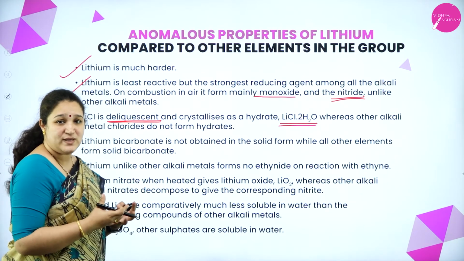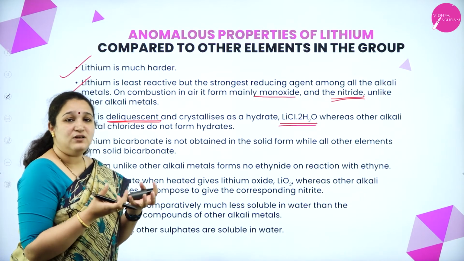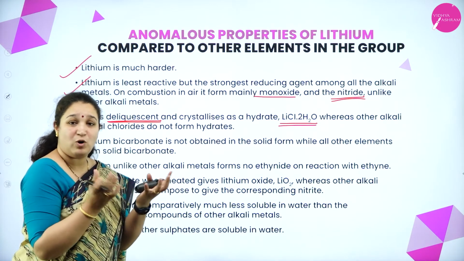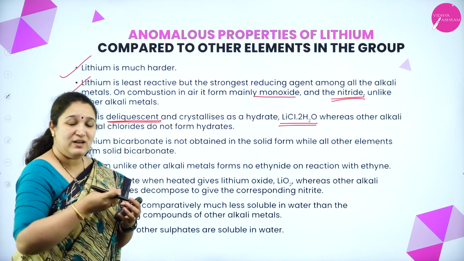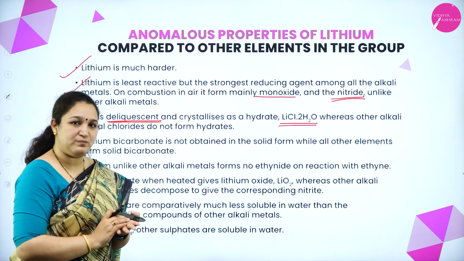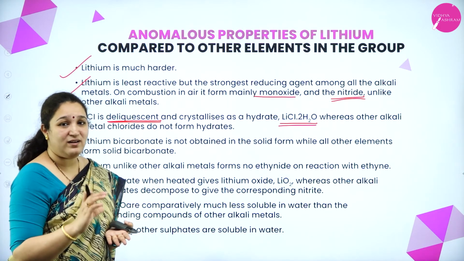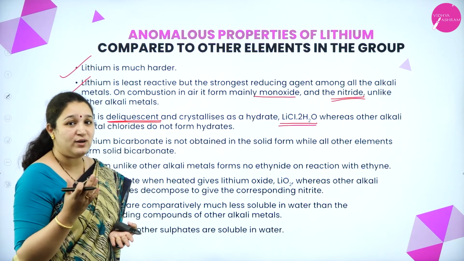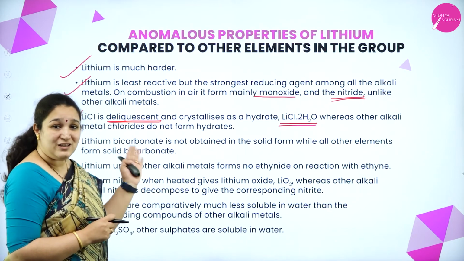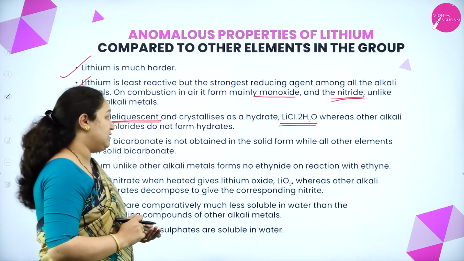Lithium chloride is deliquescent. What is the meaning of deliquescent? Deliquescent means they have the ability to absorb water or moisture from the surroundings. So they will become liquid if you keep them just like that in the open. Okay, so deliquescent compounds are always stored in airtight containers so that they are not exposed to air and do not absorb moisture. Also, lithium chloride will form hydrates unlike the other alkali metals.